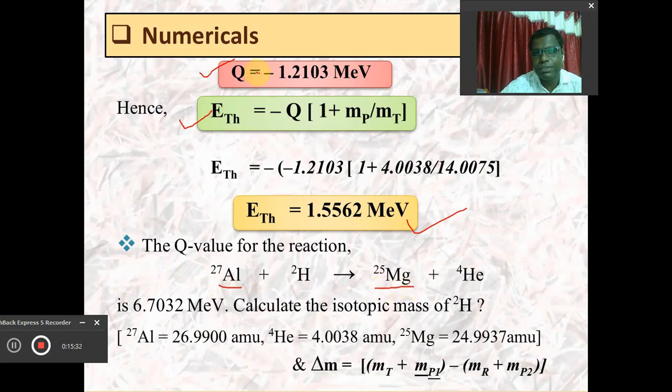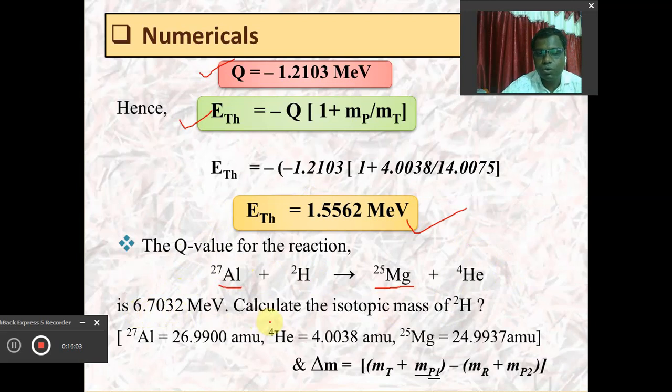Dear friends, in the previous numerical we calculated the Q value, and from the Q value we calculated the threshold energy, but for that purpose we required the value of delta M, the mass defect. Mass defect can be calculated if and only if you know the mass of all the nuclear species involved in the nuclear reaction. But in this numerical, what is given, dear friends? The Q value for this reaction is provided here, and this is